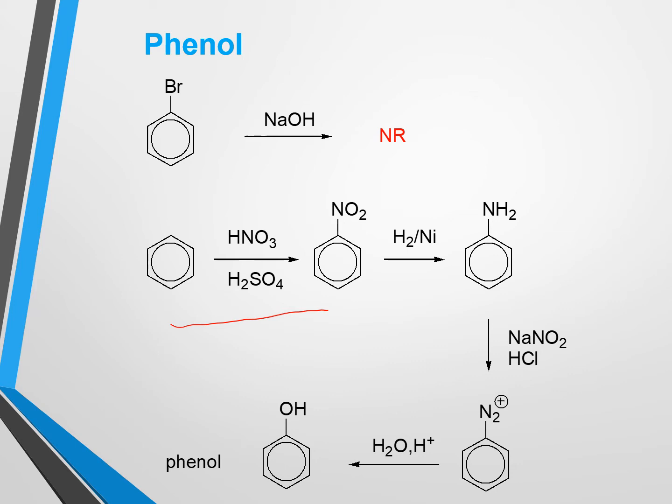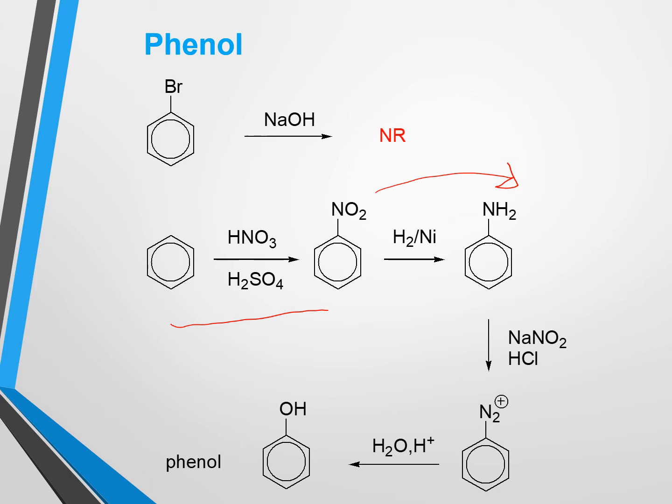So we will get aniline after reduction, and using aniline we can go for nitrization reaction to get benzene diazonium chloride using sodium nitrite and hydrochloric acid. And in that case we have to maintain the temperature below 5 degrees centigrade.